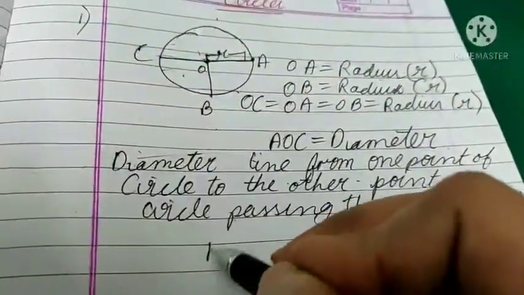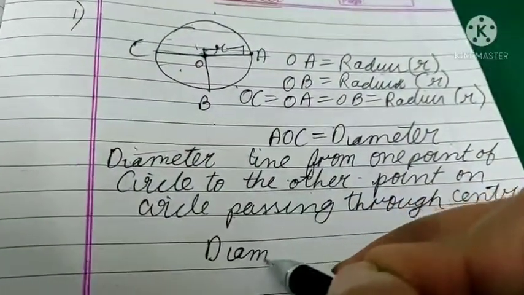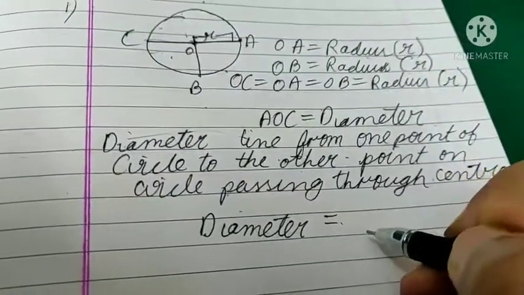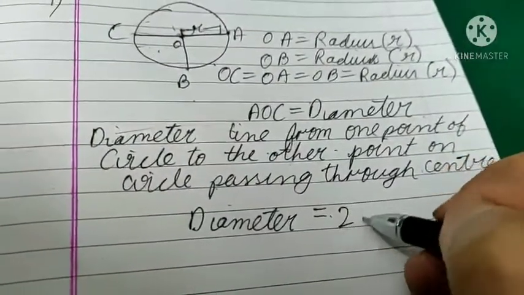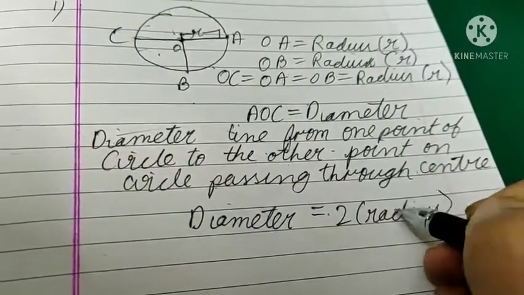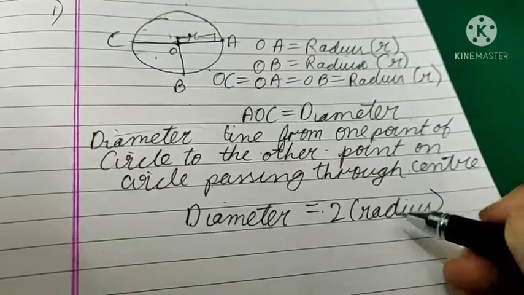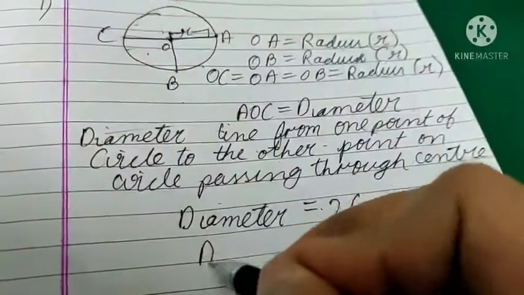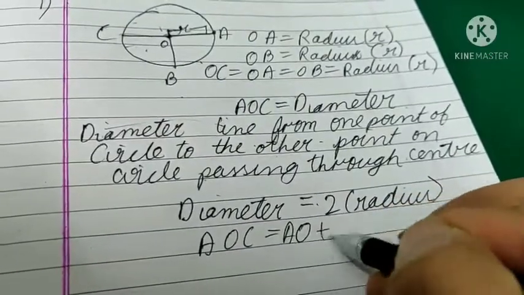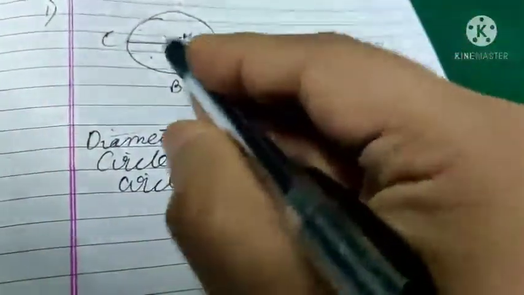Always remember, diameter is 2 times radius. Okay, diameter is double the radius always. AOC is equal to AO plus OC, OA plus OC.